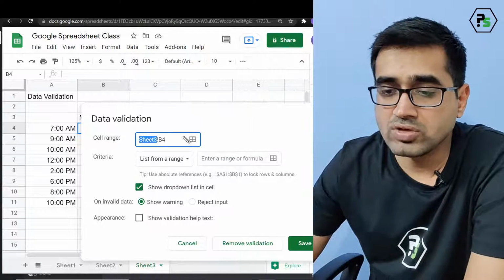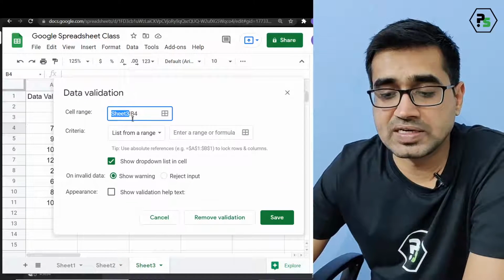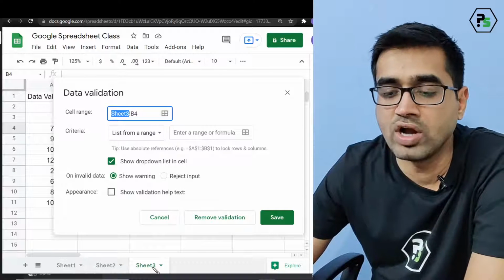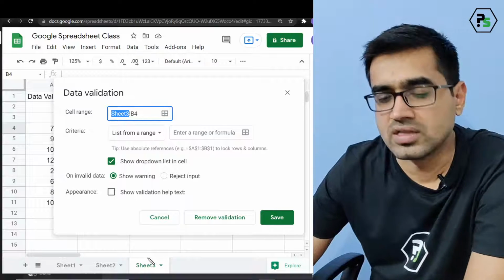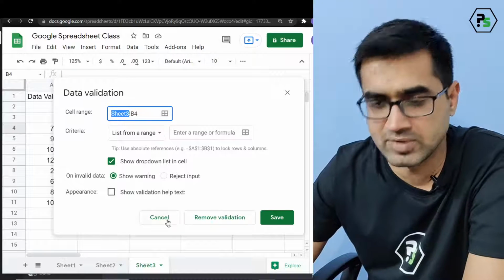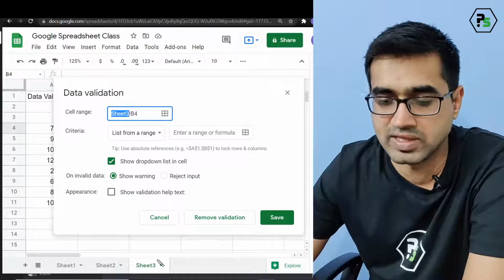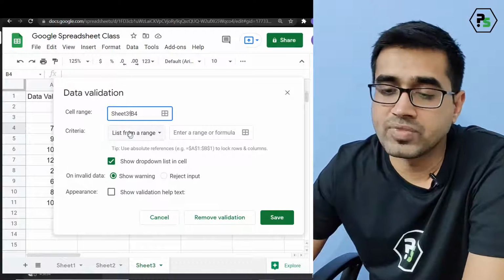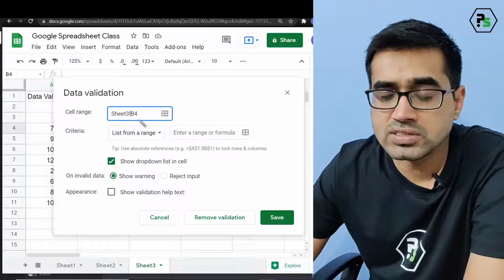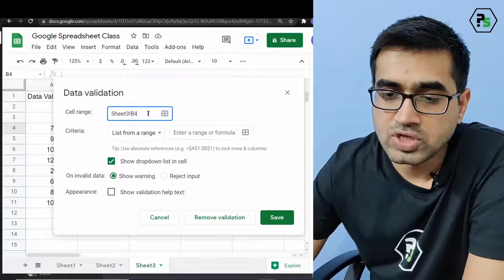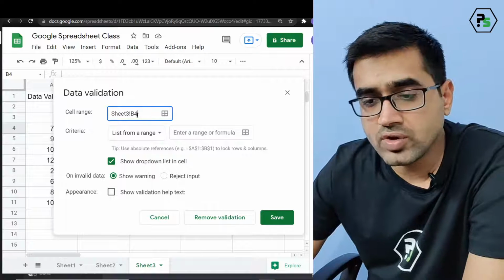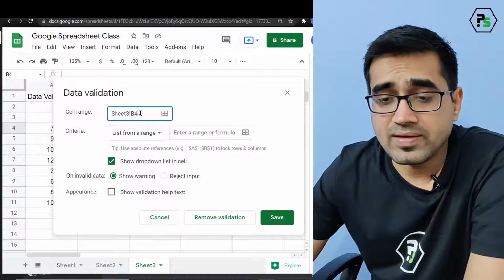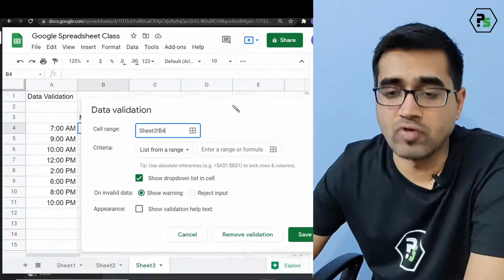Okay, now you see what is happening. This is the sheet. It will always resemble the sheet name. So every sheet has got a name by default, Sheet 3. I'm not changing it. These are very basic things and I'm not teaching you that much. You can always go and rename things. But yes, there is an exclamation mark, which is a very important point. Don't touch it. I'm just telling you this. Hi, Shikhar. So now what you need to do is click on B4.